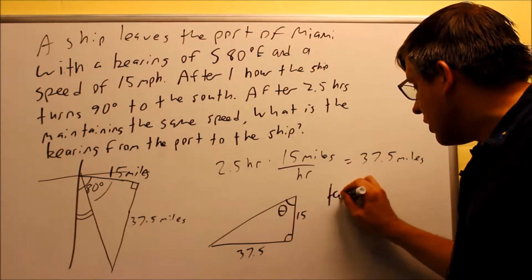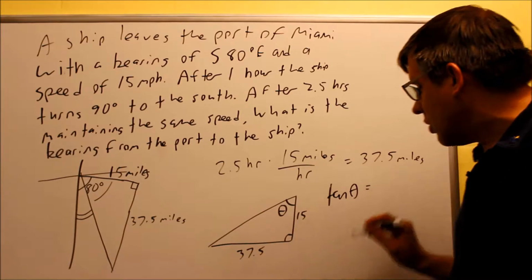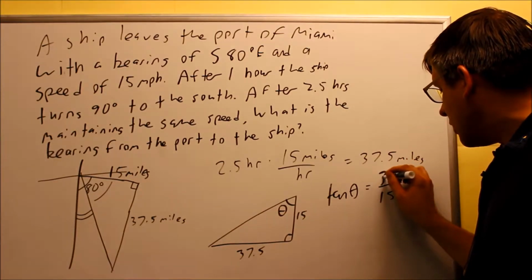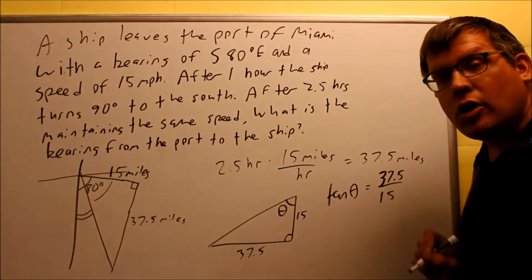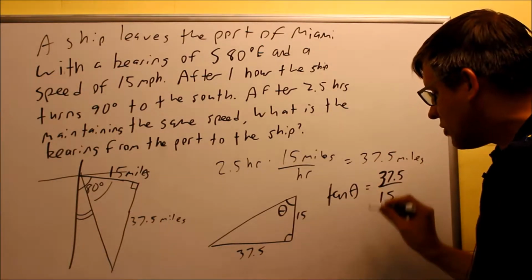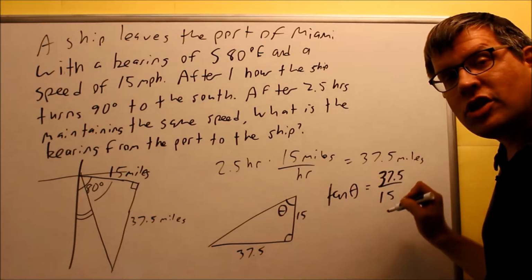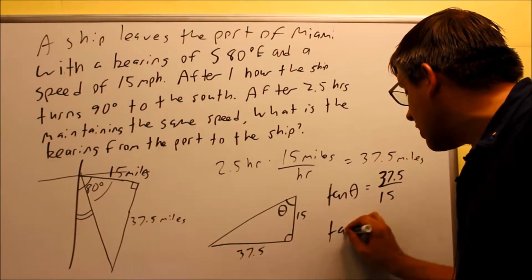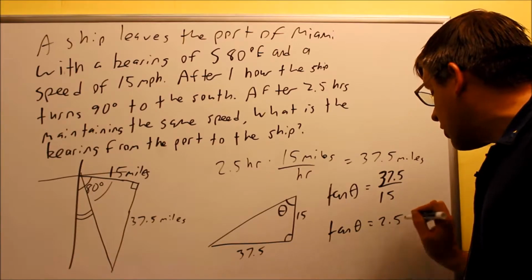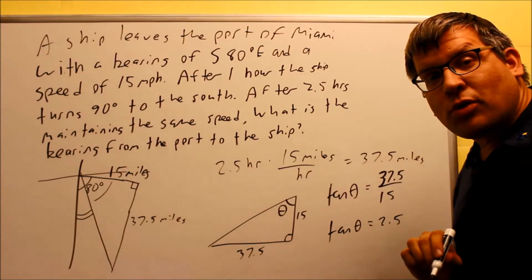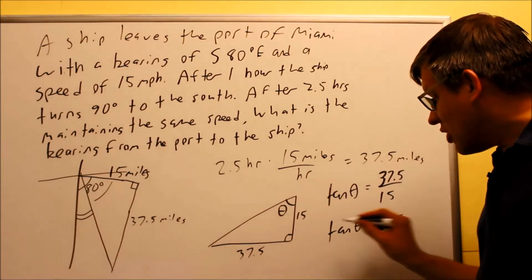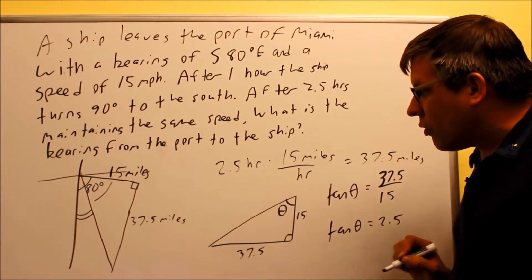I want to do tangent theta equals 37.5 divided by 15. That's what I'm going to get right here when I set that function up. Tangent theta is 37.5 over 15, opposite over adjacent. I want to simplify this. I get tangent theta equal to 2.5. Like the last problem, I want to get rid of the tangent that's here. So what I need to do is put an inverse on both sides.